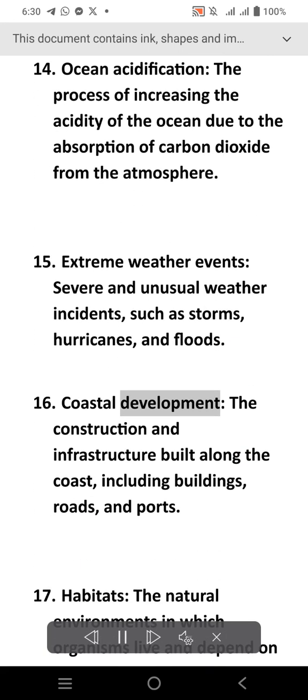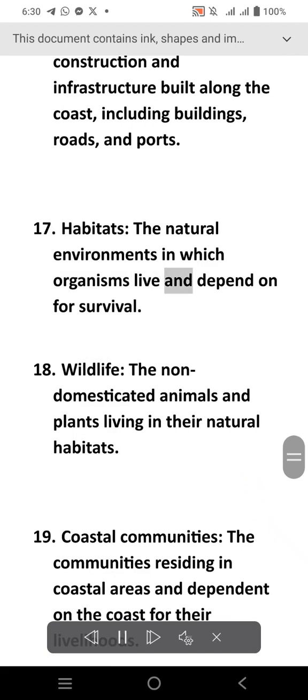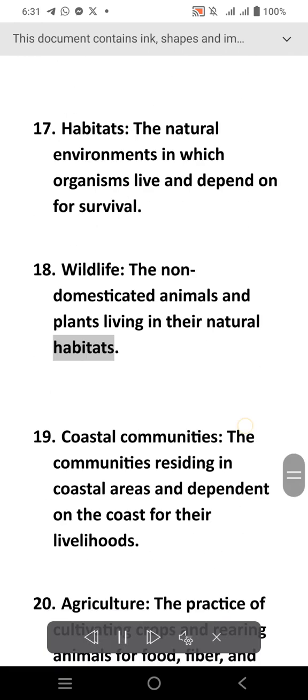Coastal development, the construction and infrastructure built along the coast, including buildings, roads, and ports. Habitats, the natural environments in which organisms live and depend on for survival. Wildlife, the non-domesticated animals and plants living in their natural habitats.